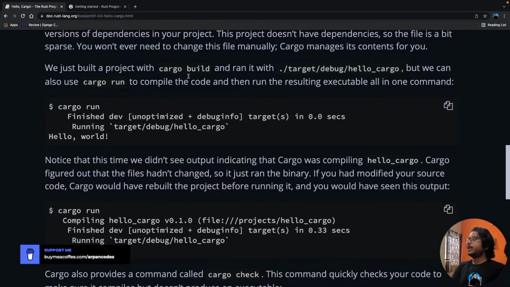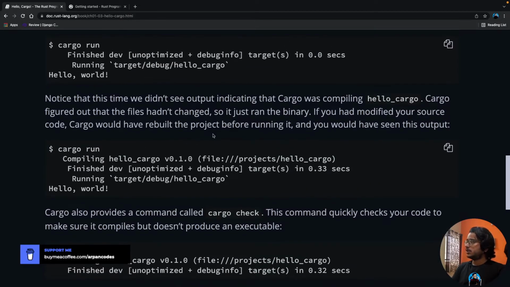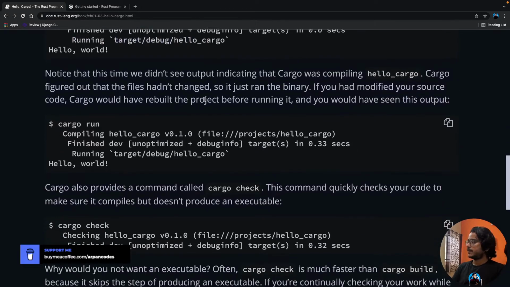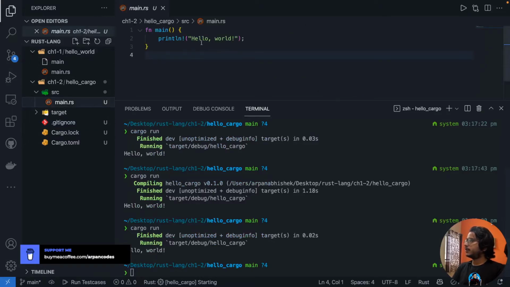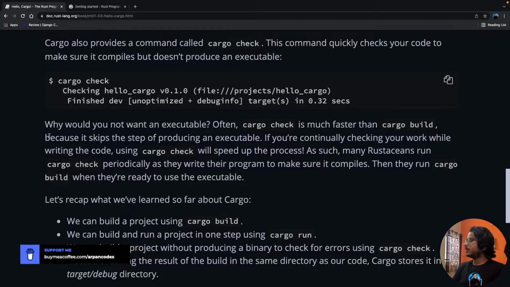Okay, we just built a project with cargo build and ran it, but we can use cargo run to compile the code and then run the resulting executable all in one command. Okay, that we did, right? If we modify the code, it will compile again, else it will just simply run. Actually, if we run again, it will just do this, and if we go ahead and add a couple more exclamation marks and run again, it will compile again and run. Okay, works. Amazing. Now, cargo check.